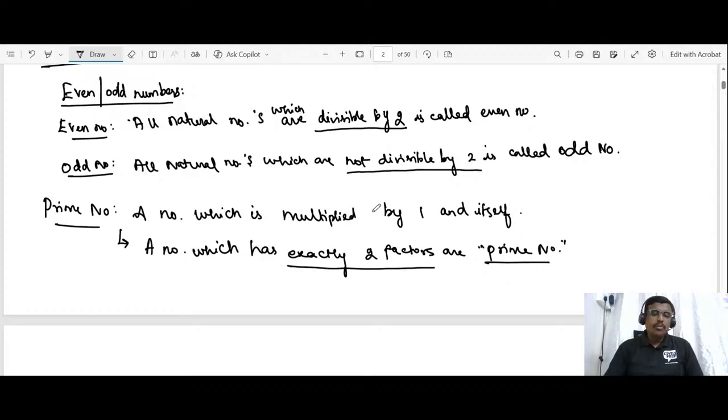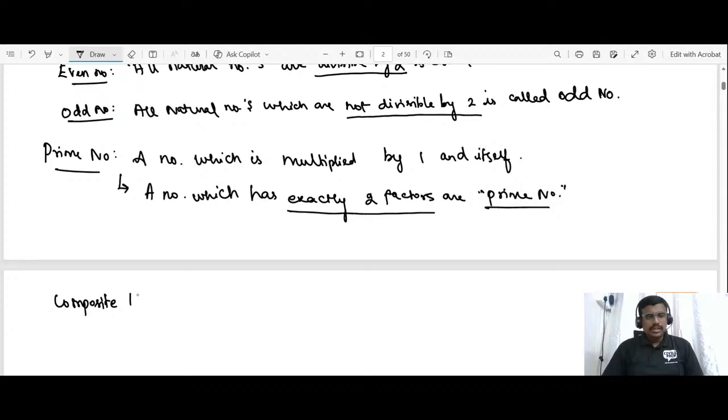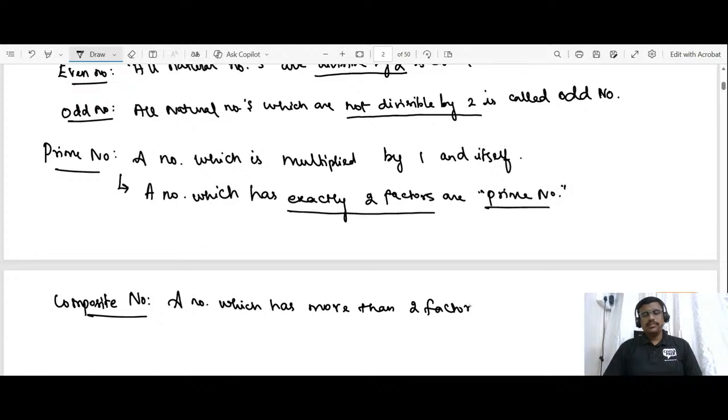Then what if we have more than two factors? It is called a composite number. A number which has more than two factors is called a composite number.